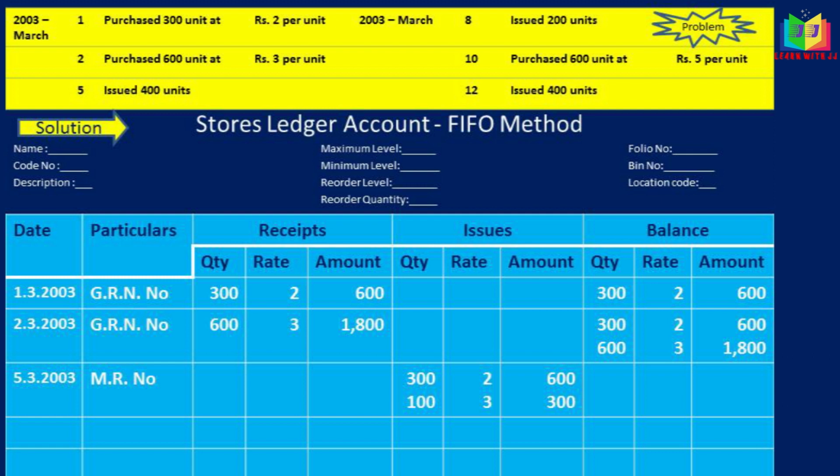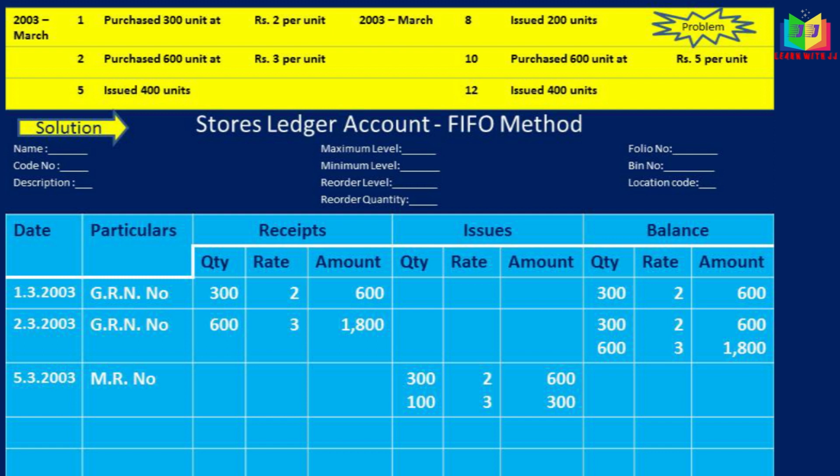And the next one is an issue, on 5/3/2003. For issue we have to write the MR, that is material requisition number, and the units issued are 400. See, in our balance column we have 300, dated 2/3/2003, 300 units at 2 rupees, 600.